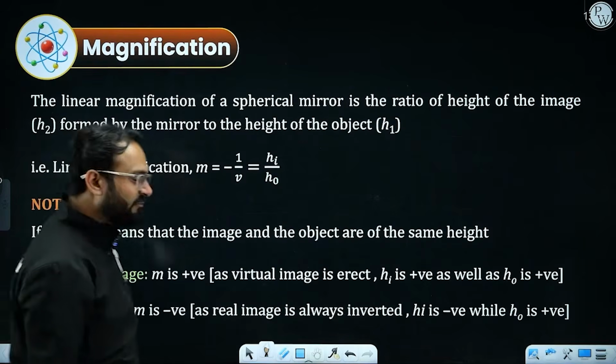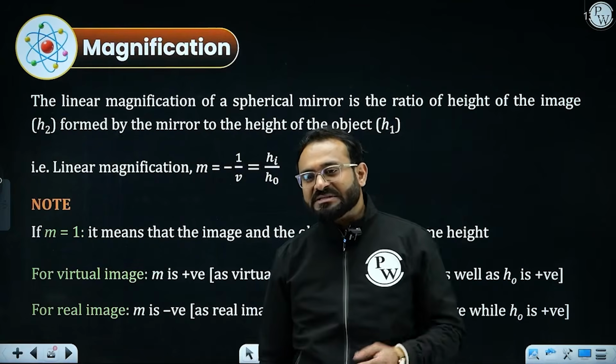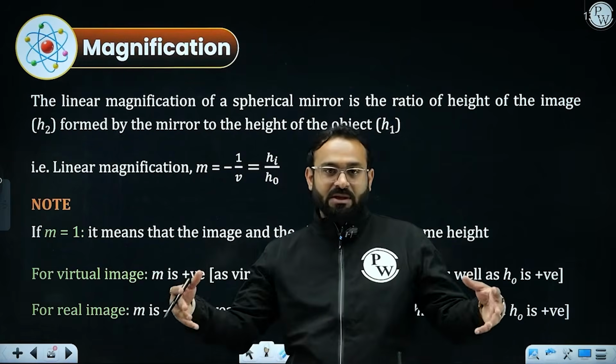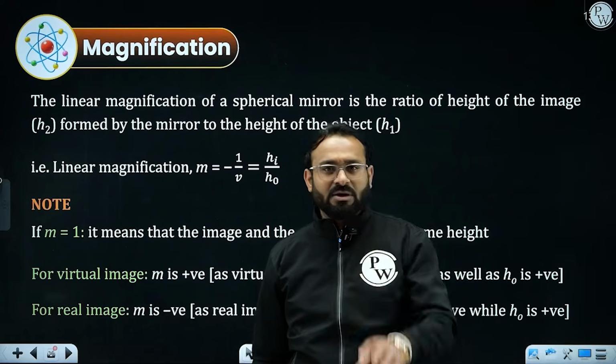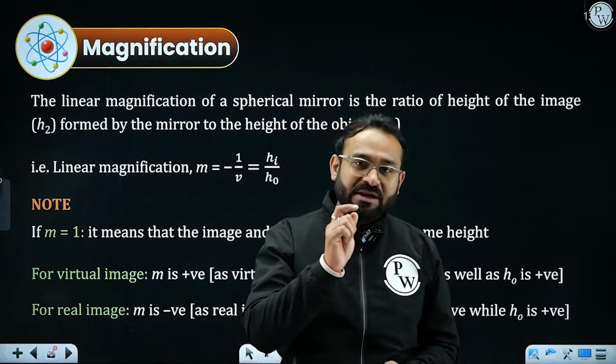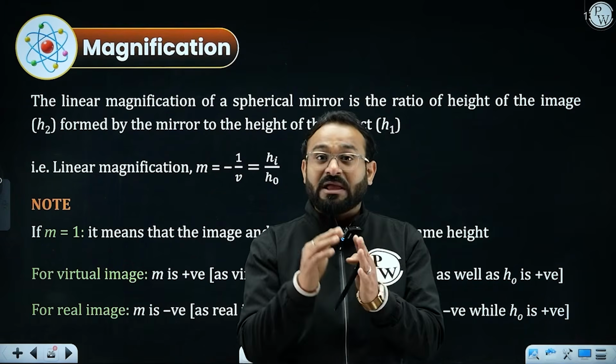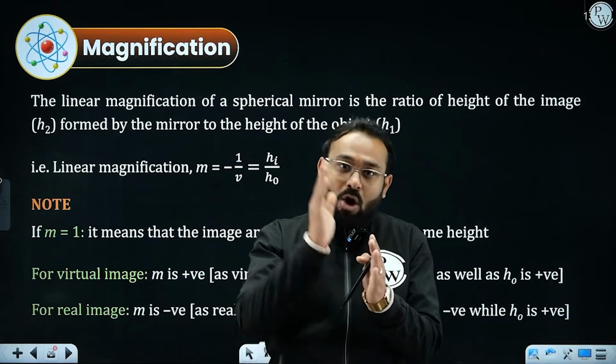Talking about magnification, generally people say it is just going to magnify the image. It is exactly not like that. Magnification gives us a kind of clarity about whether the size of the image is being increased or decreased.